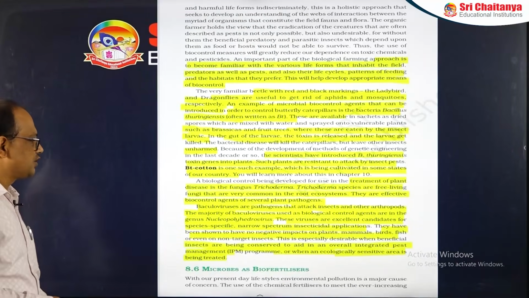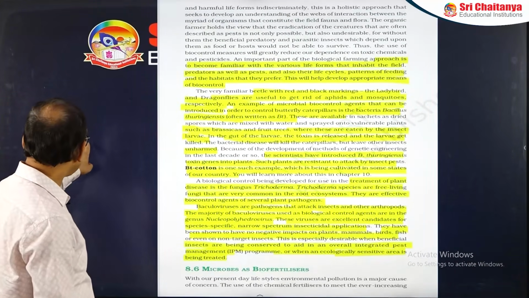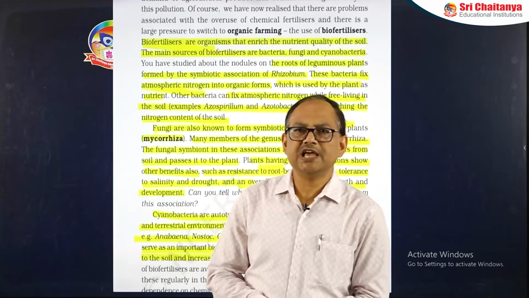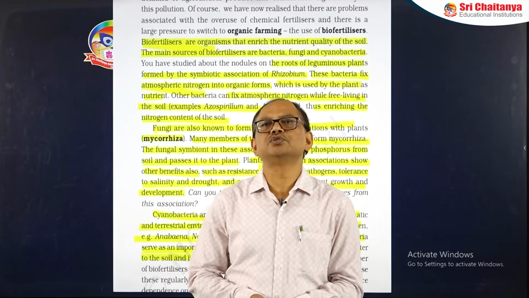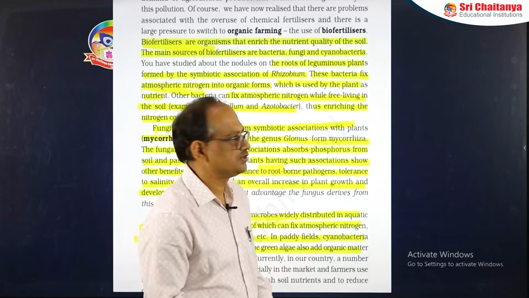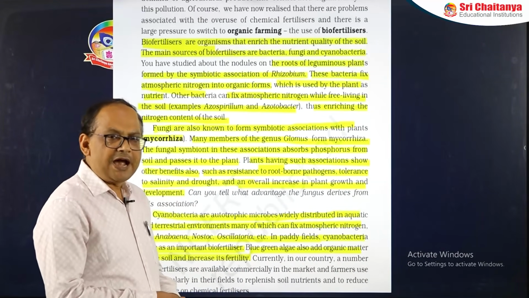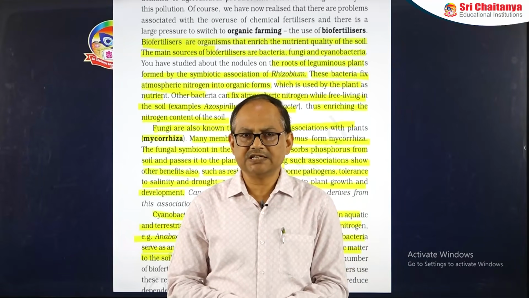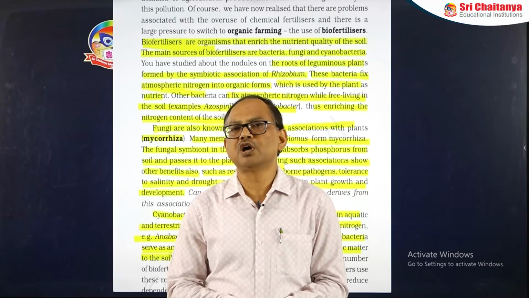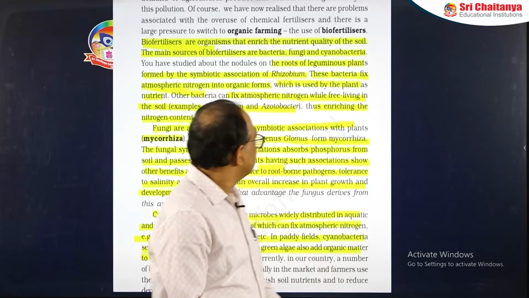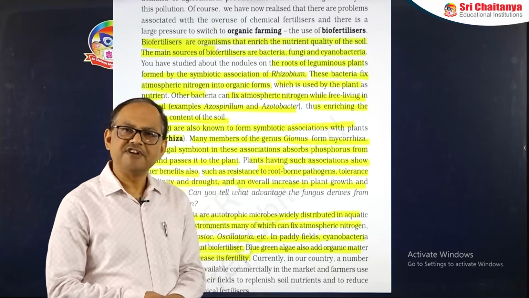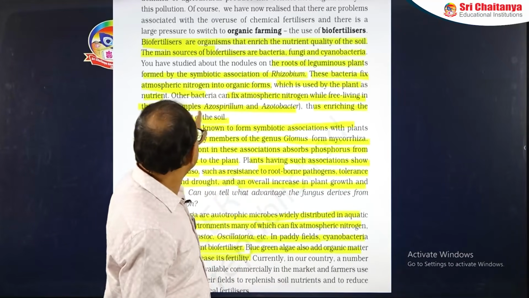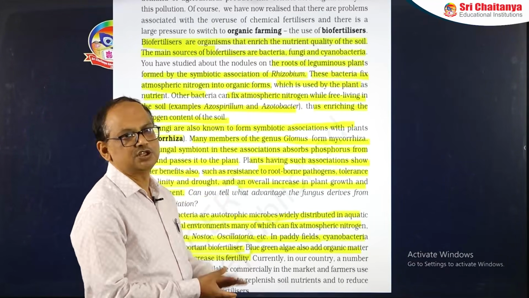The next is microbes as biofertilizers. There are various bacteria, fungi and cyanobacteria that are used as biofertilizers. Among the bacteria, Rhizobium is used as a symbiotic nitrogen fixer. It is symbiotic with the root nodules of leguminous plants. Then there are certain bacteria which can fix nitrogen in free living conditions also, for example Azospirillum and Azotobacter.